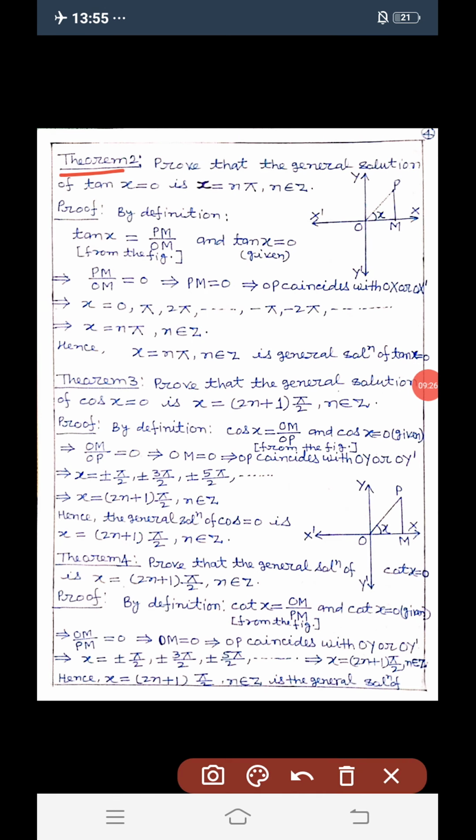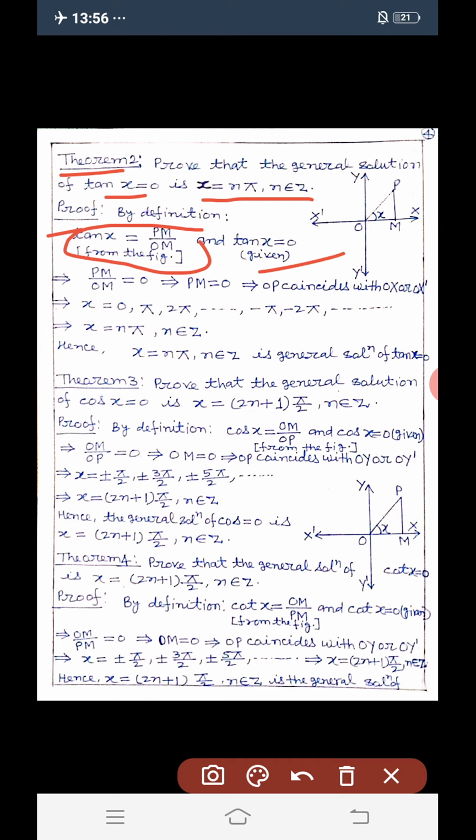Theorem 2. Prove that the general solution of tan x = 0 is x = nπ, where n belongs to integer. Proof: by definition, tan x = PM/OM from the figure, perpendicular by base, and tan x = 0 is given already.